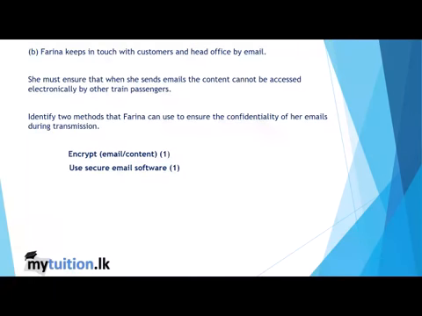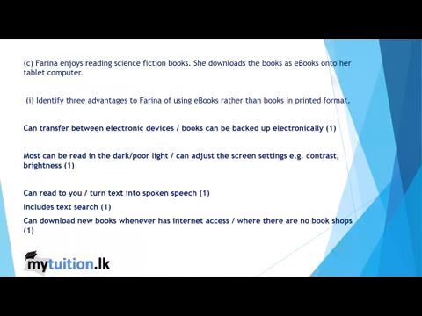Next one. Identify 2 methods that Farina can use to ensure the confidentiality of her emails during transmission. Encrypting the data and using secure email software rather than the common one. C. Identify 3 advantages to Farina of using e-books rather than books in printed format. You can transfer between electronic devices, and it can be backed up electronically. You can read it in the dark or poor light, because since the phone light is there, you can see it. And you can have it read to you, turning text into spoken speech.